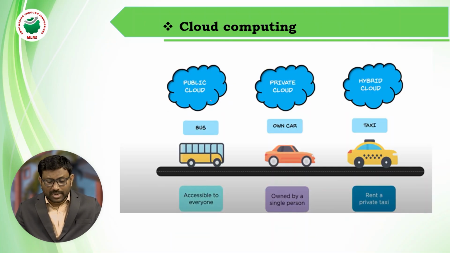Coming to the public cloud, one example is a bus. Everyone can use a bus. Private cloud is our own vehicle; only that authorized person can access it. Hybrid cloud is a taxi. If you pay the money, we can use it. This is about the difference between public, private and hybrid cloud.